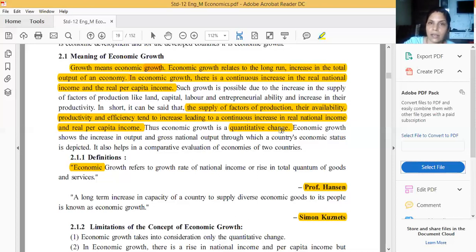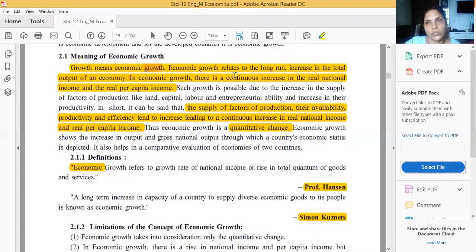These characteristics are: first one, it's related to the long run. Second point, increase in the total output of the economy. Third one, it is a continuous increase in the real national income and real per capita income. We have completed three points. Now the next point.